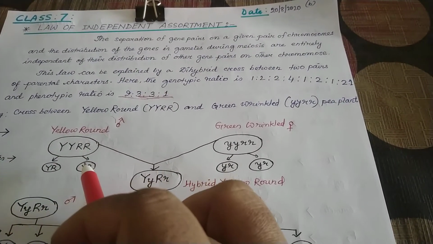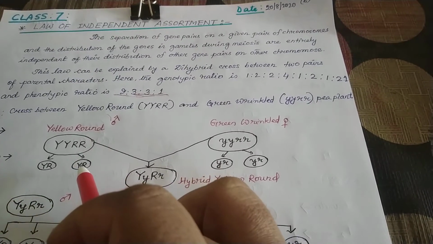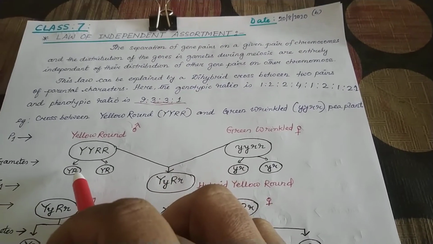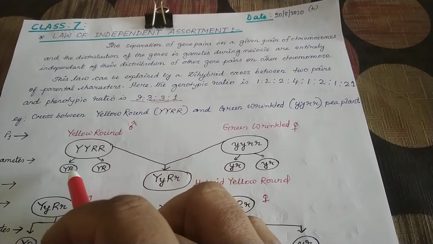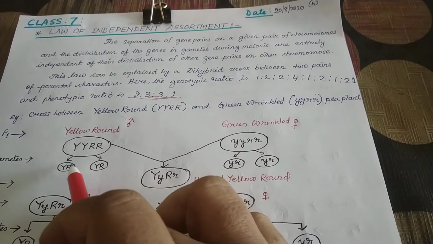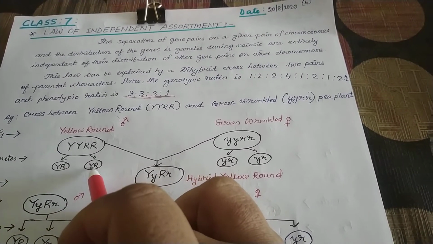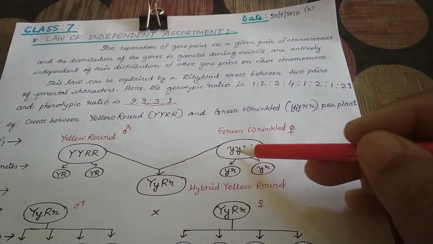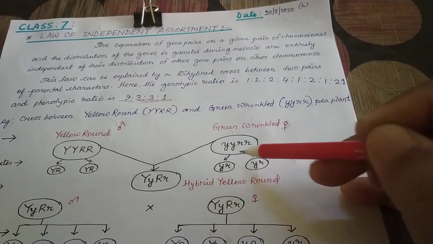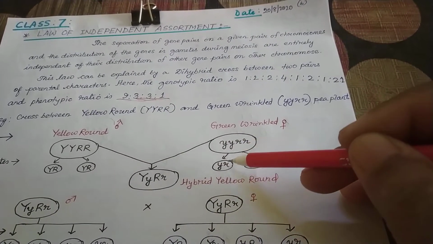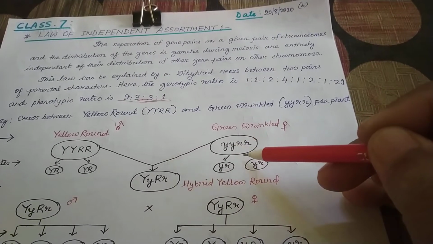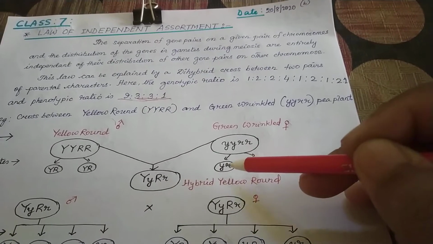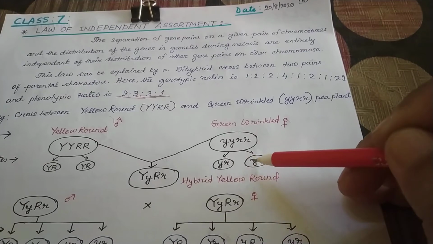Again, from another gamete will come. This second Y will go to another pollen grain and the round character will go to another pollen grain. So in gametes from yellow round, we will get two types of gamete. Similar type of gamete, it will be distributed into two gametes. Again, from the female plant, you see how many gametes we will get? Like these two, the same type of gamete. One small y, small r together. Another small y will go to another gamete. Small r, meaning the wrinkled character, will go to one gamete. So now they are green wrinkled character-having gametes.